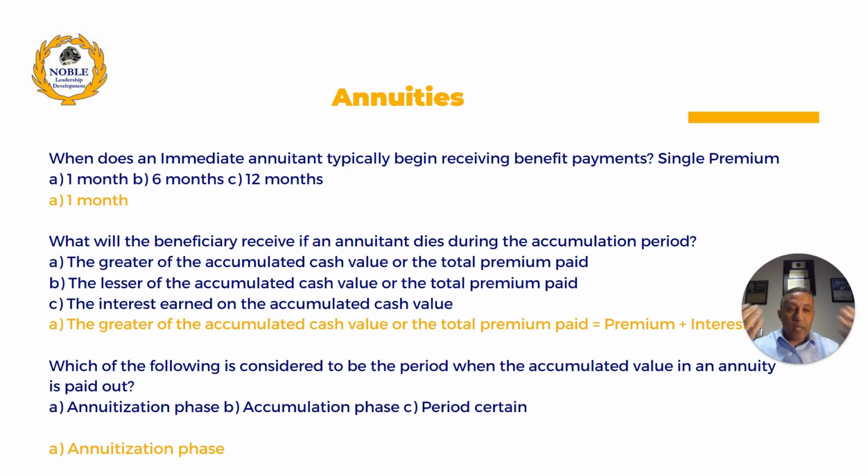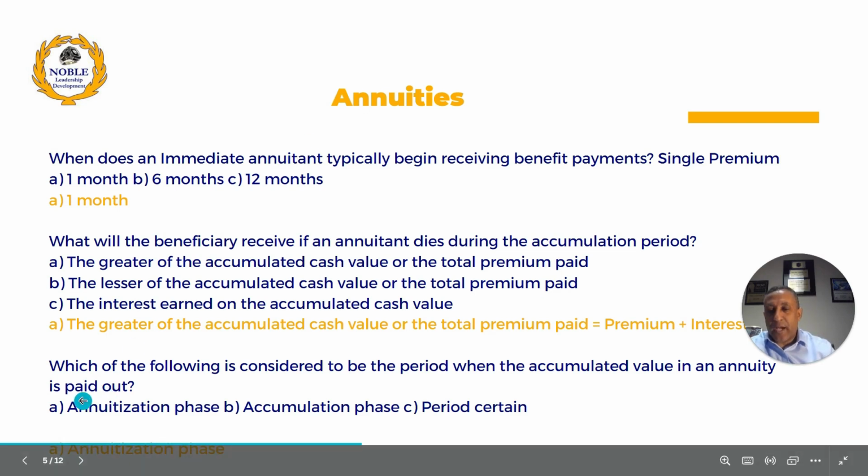Annuitization phase is a payment, a retirement receiving phase, right? And then that's paid out to the annuitant. The person receiving the annuitized money is called the annuitant, right? So the annuitant gets money. So if you see anything that says paid out, it's annuitization phase.